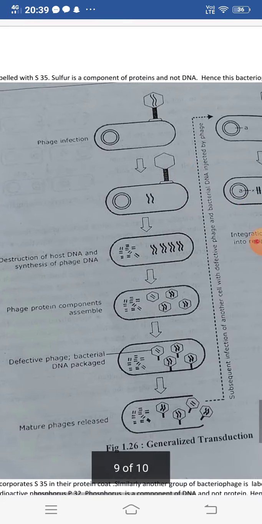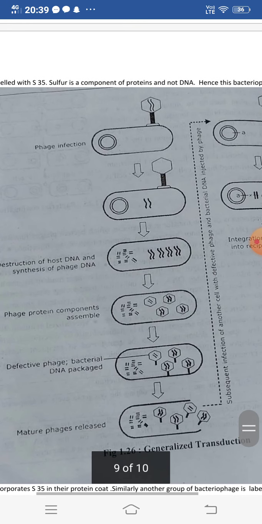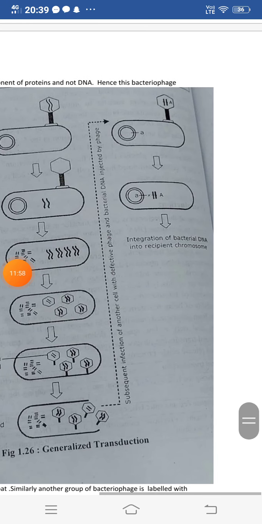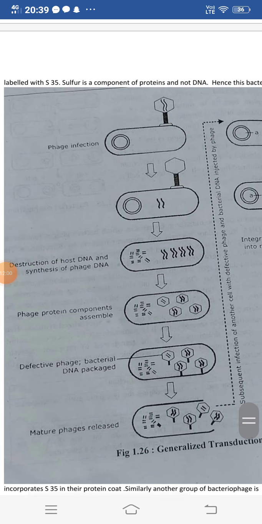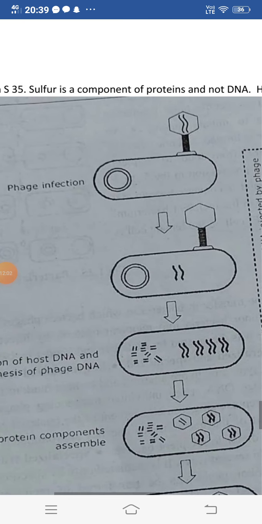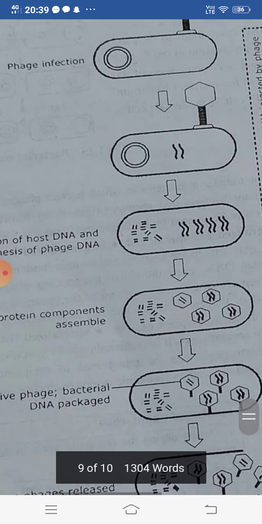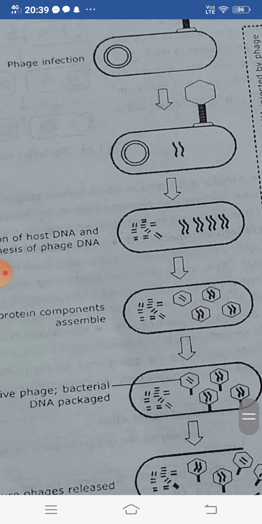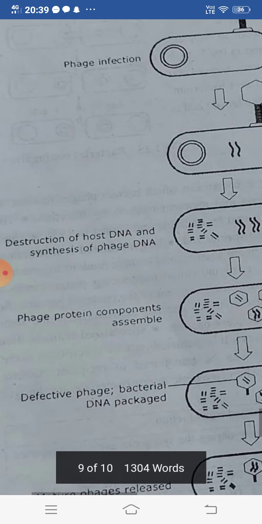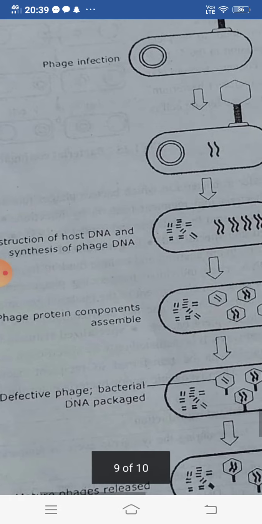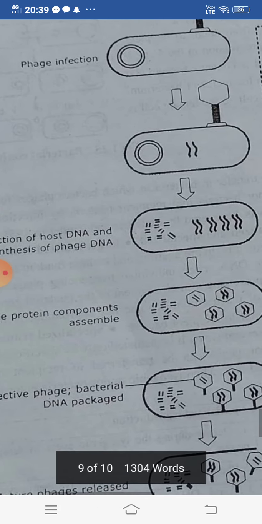In the bacterial generalized transduction, you can see here that the phage infection takes place through the virus. The bacteria is infected through the virus, and the virus passes on its genome into the bacterium. So destruction of the host DNA and synthesis of the phage DNA takes place.